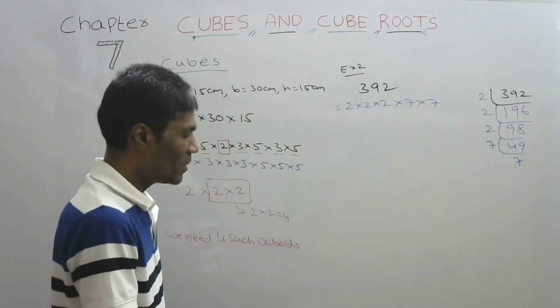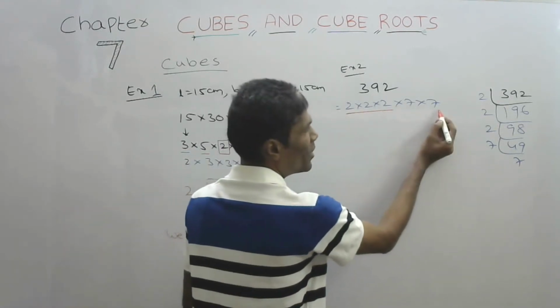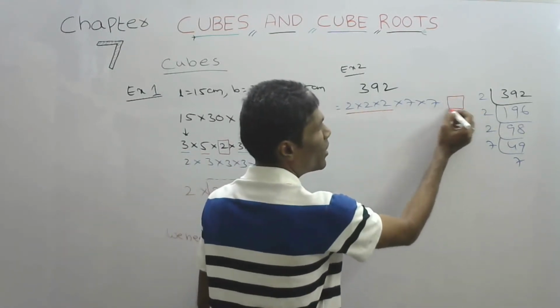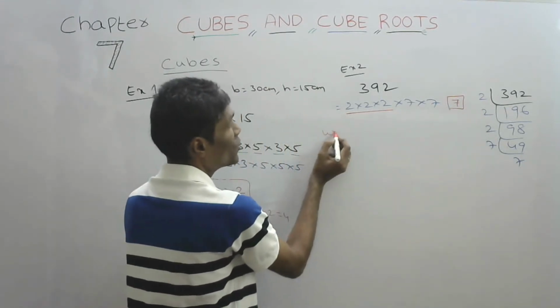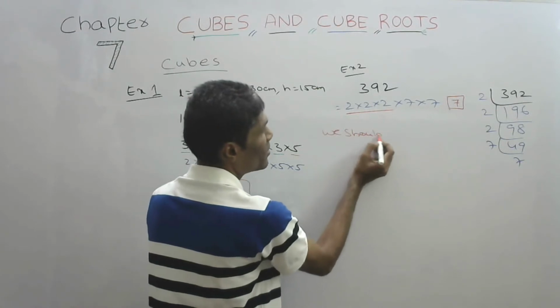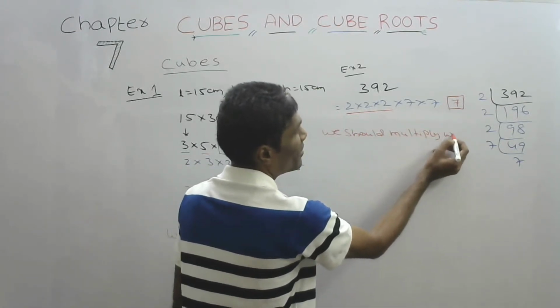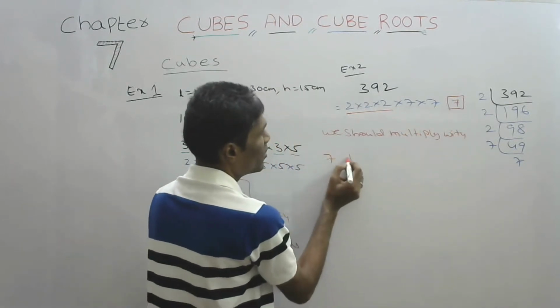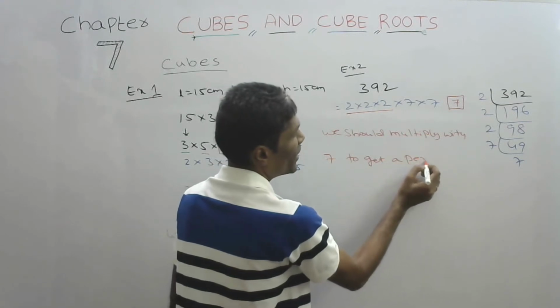Now simple. These three form a group. There are only two 7s. One more we need. What is that number we need? 7 we need. So we should multiply with 7 to get a perfect cube.